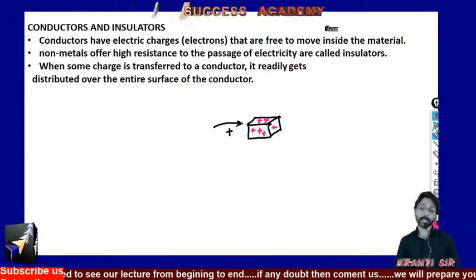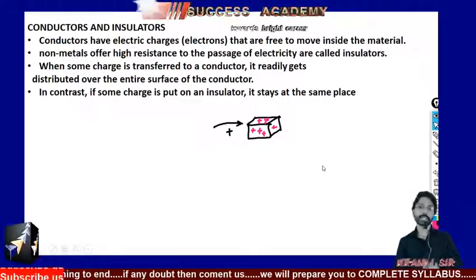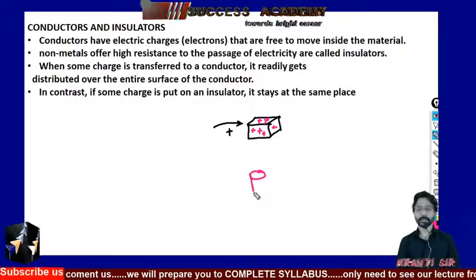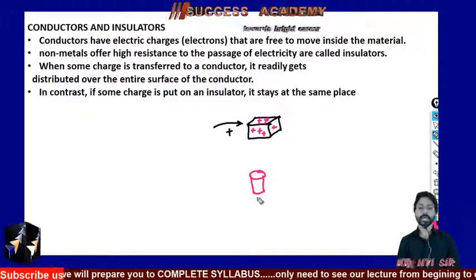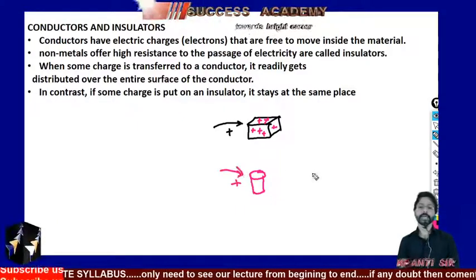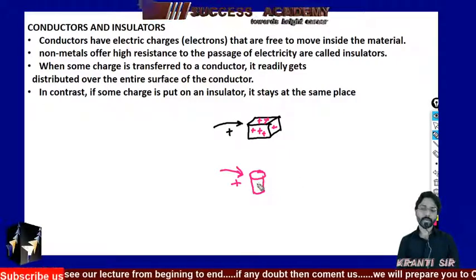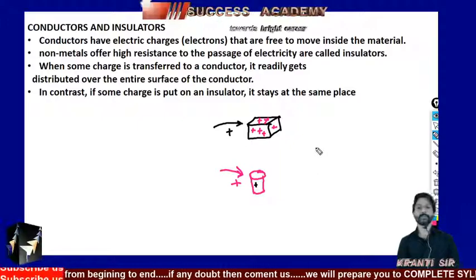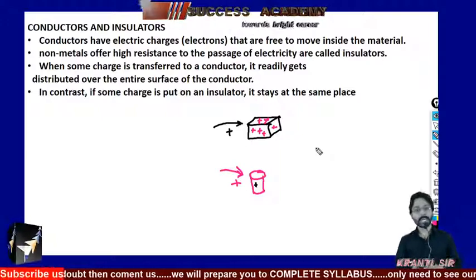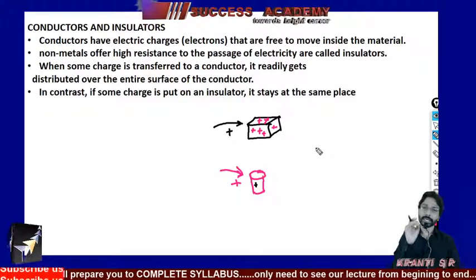But on the other hand, if you are transferring some charge to an insulator, suppose here it is an insulator, and you are transferring some charge over it, then what will happen? Then this charge will accumulate only at that particular spot. It will not spread itself over the entire surface. This is the reason why an insulator does not conduct an electric current.